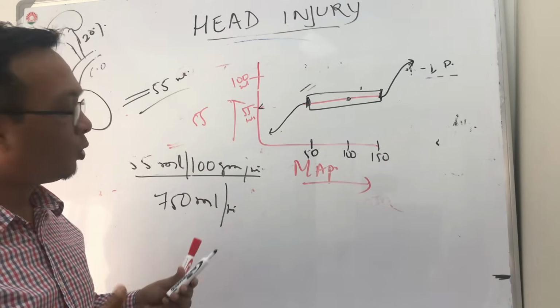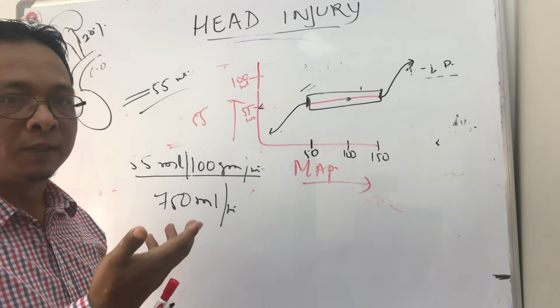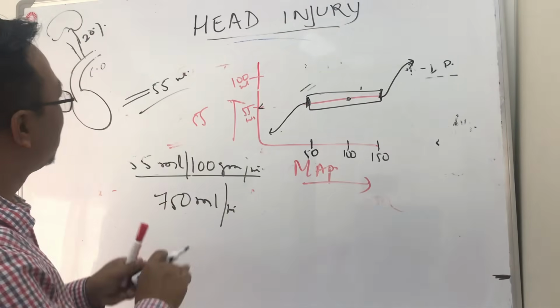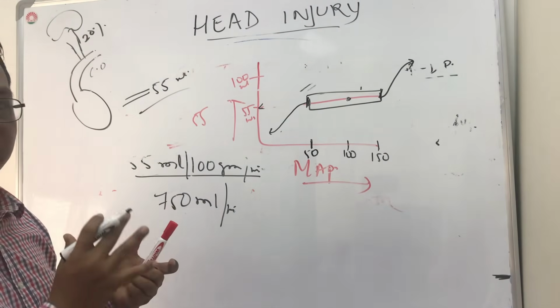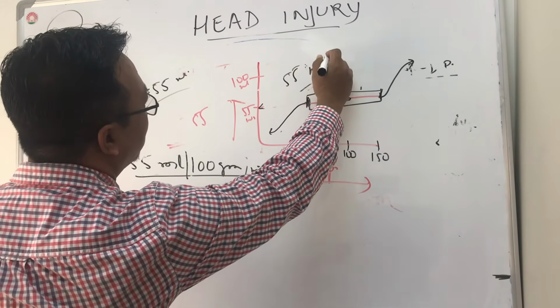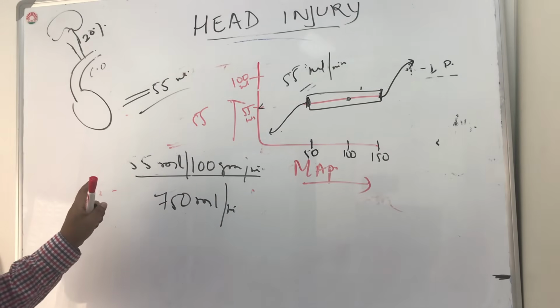And when there is less blood pressure, and less blood is about to reach the brain, brain vessels will vasodilate so that more blood can come. So by vasoconstriction and vasodilatation, it maintains a constant flow of blood, 55 ml per minute. That is autoregulation.